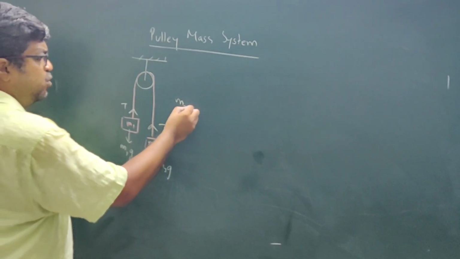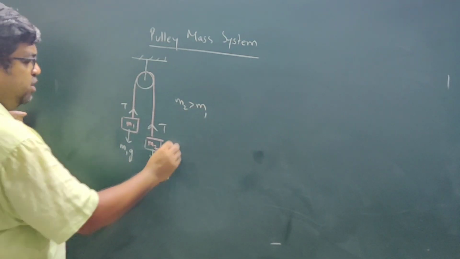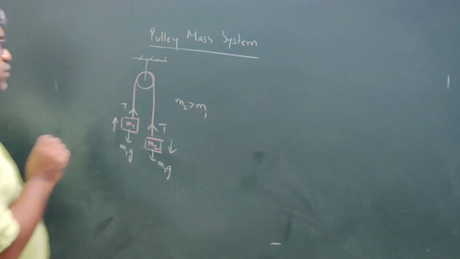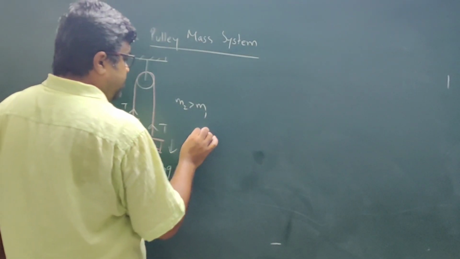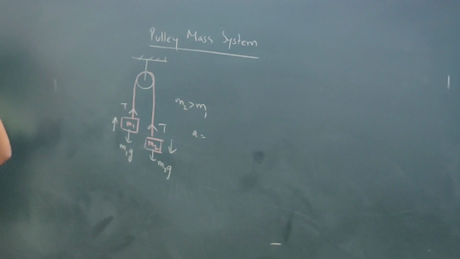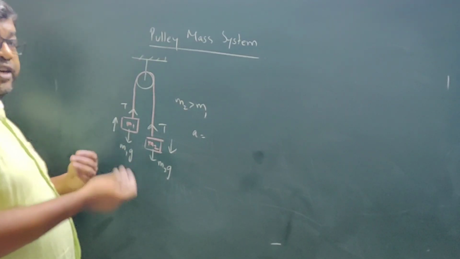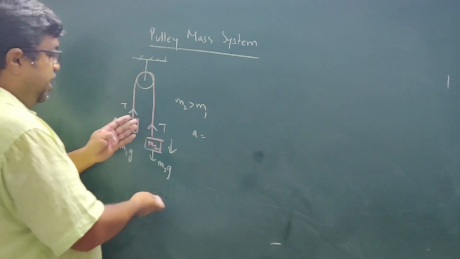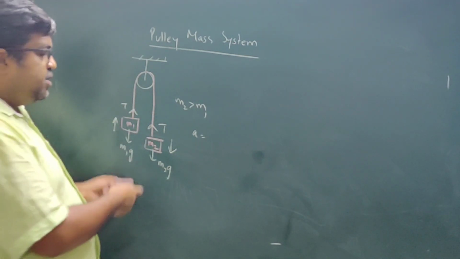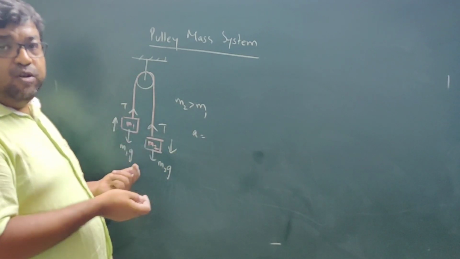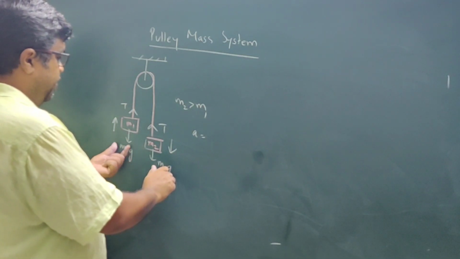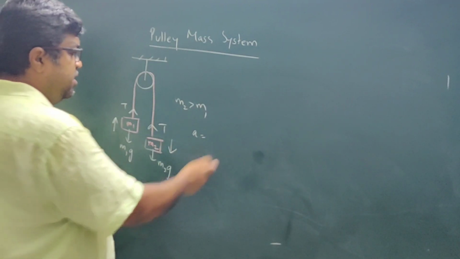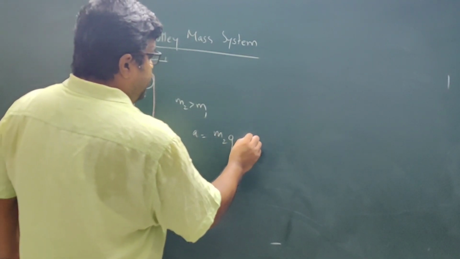Okay, now assuming this M2 is greater than M1, that means this is coming downwards, this is going upward. Okay, so if you are asked to write the equation for acceleration, then acceleration is net force divided by net mass. So net force, see, M2G is pulling in this direction, M1G is pulling in this direction. It appears that both are acting in a downward direction, but actually they are acting in opposite directions, because M1G is opposing this force M2G. So net force is M2G minus M1G.